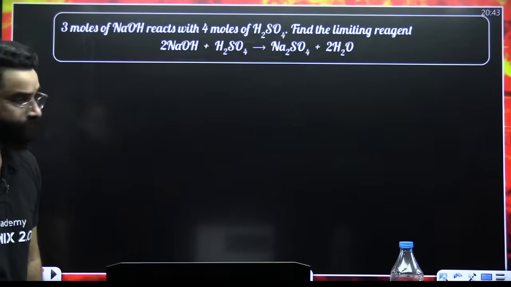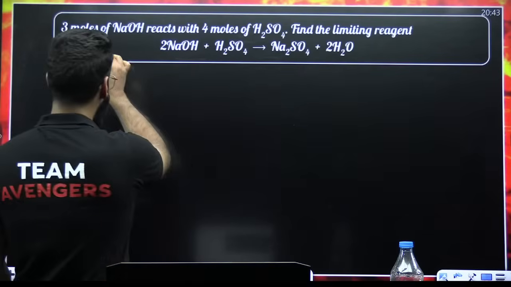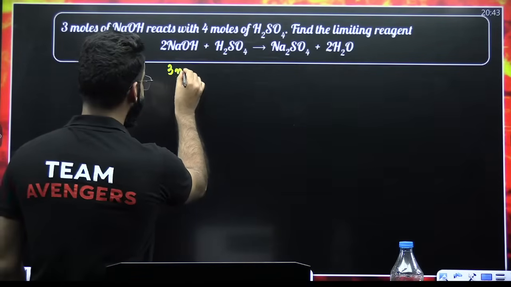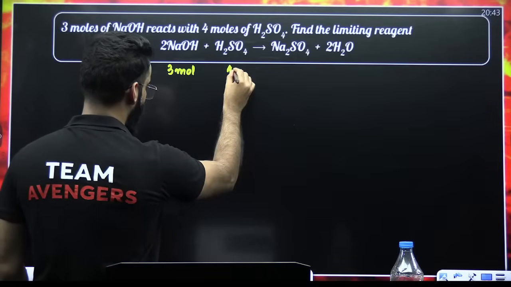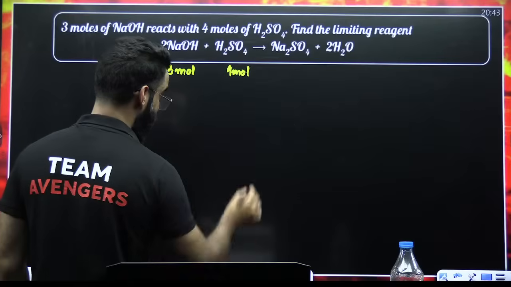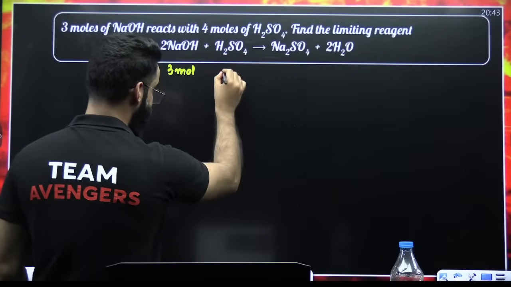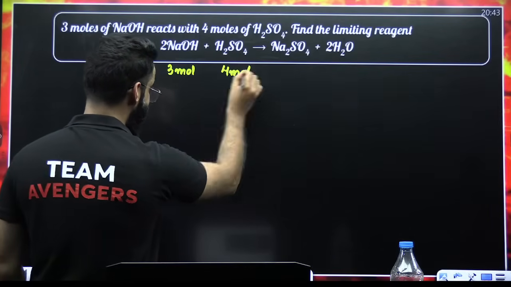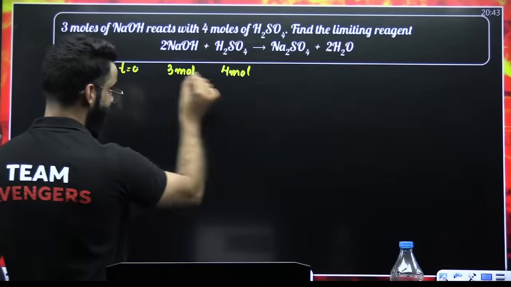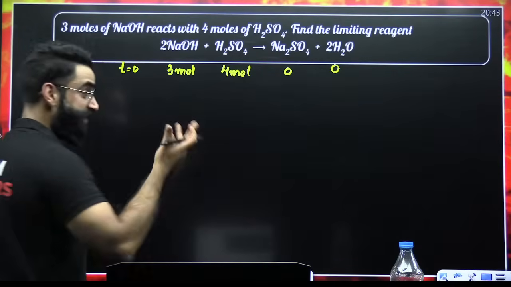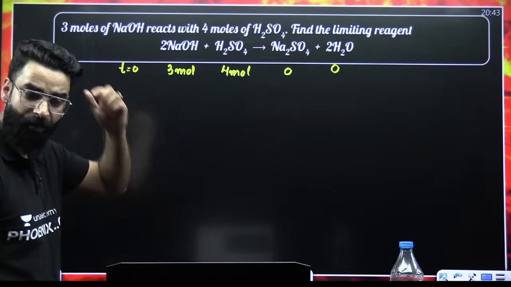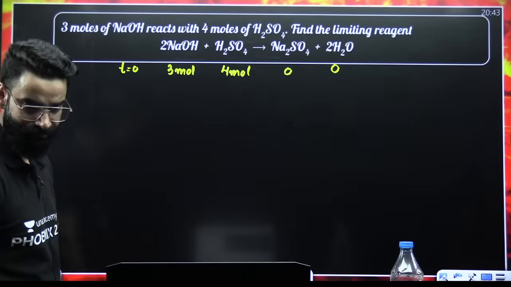Quickly, people. The question is saying 3 moles of NaOH. So we are starting with 3 moles of NaOH. We have got 4 moles of H2SO4 as well. Initially at time t equal to 0, so this would be 0, this would be 0. Now we just have to identify the limiting reagent. How do we exactly identify the limiting reagent?